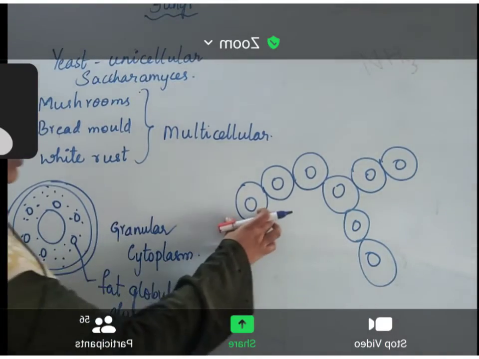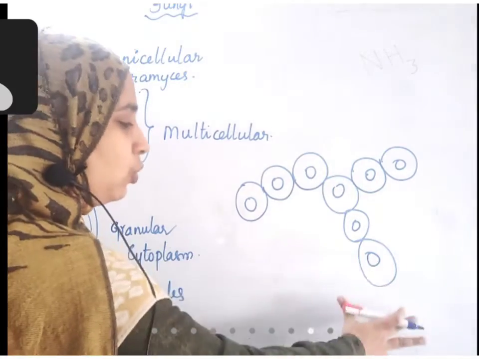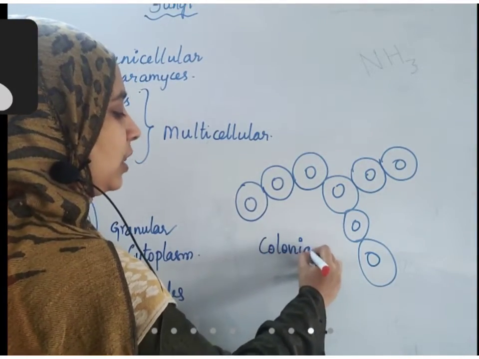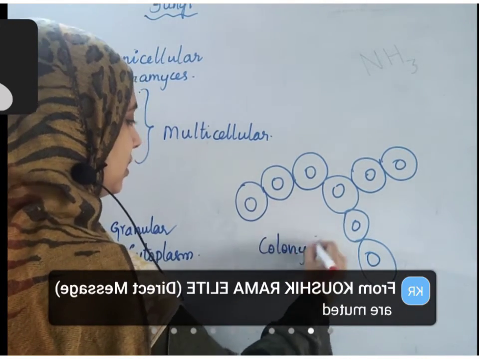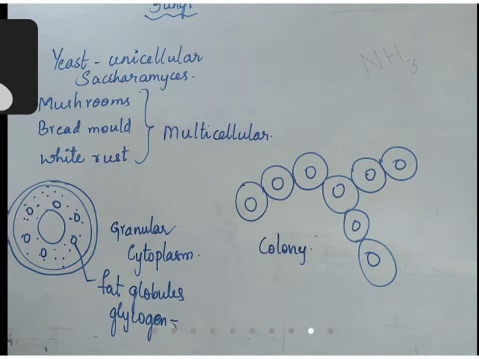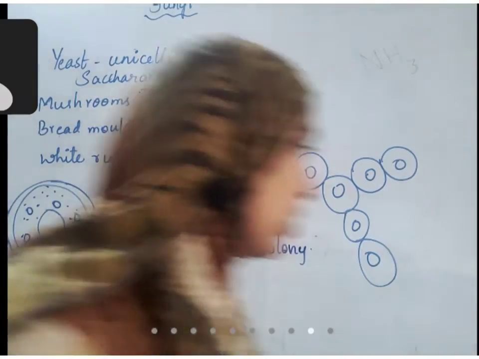So this is one individual, this is one individual, but they live together. When organisms prefer to live together, this is called a colony. This is a colonial organism. Okay. So when you observe the structure of other fungus, it's a different structure.